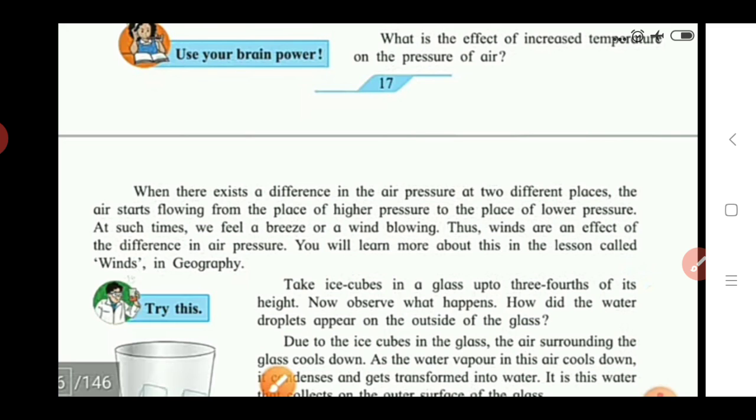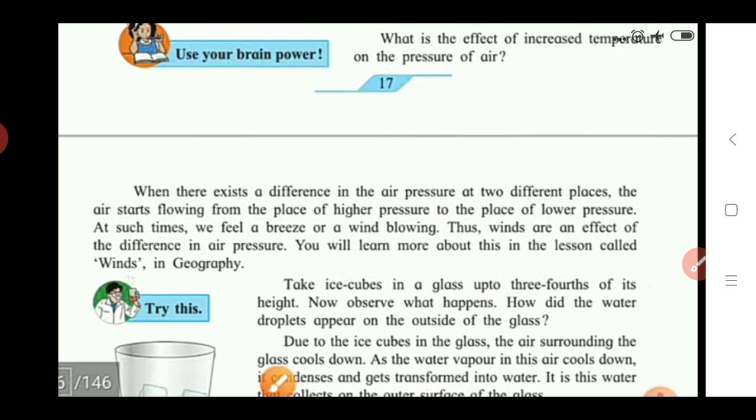So why does the air blow? We also feel the blowing of air. In some conditions, at some places, air blows very fast. So why does the air blow in that manner? Because it is the effect of air pressure between two different places. Okay, so this concept you will study very well in the geography subject, in the topic of winds.